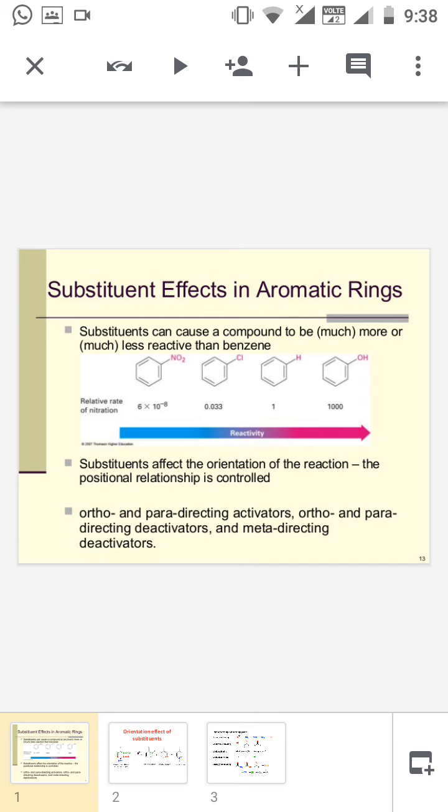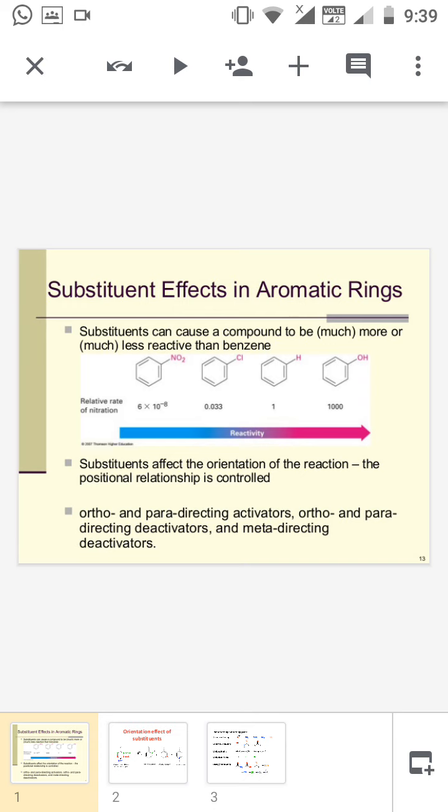Today we are discussing the orientation effect of the substituent and the directive influence of the group. In the last class we discussed some of the mechanisms of organic chemistry: the Friedel-Crafts reaction and alkylation, acylation, sulfonation, nitration, halogenation, etc. Now we are discussing how the already existing substituent, that is monosubstituted benzene, influences the second electrophilic attack. The substituent already present in the benzene ring will influence the rate of the second electrophilic substitution as well as the position of the second electrophile.